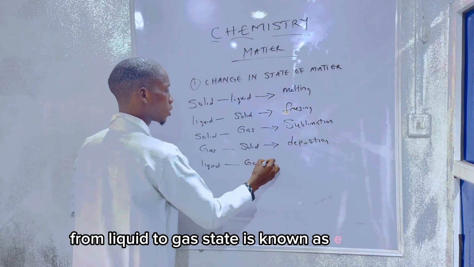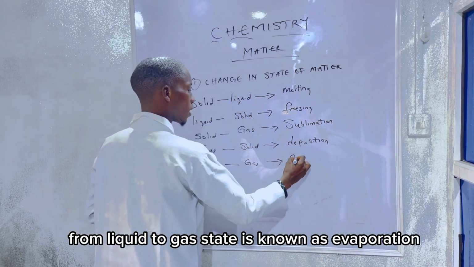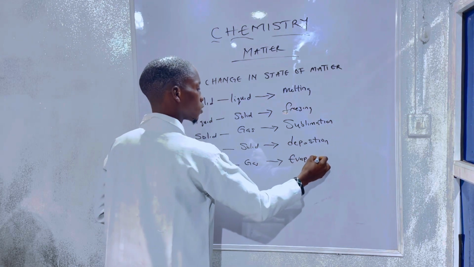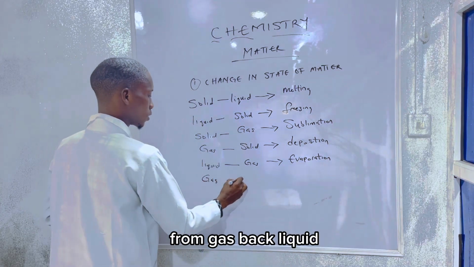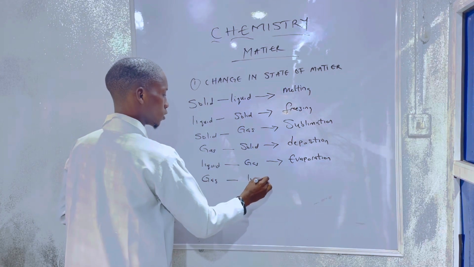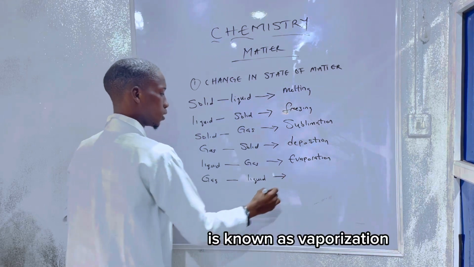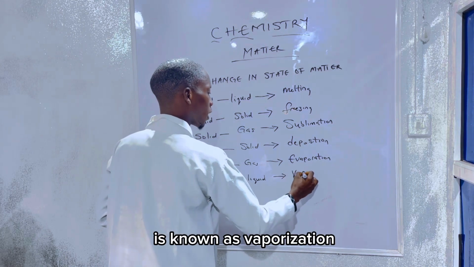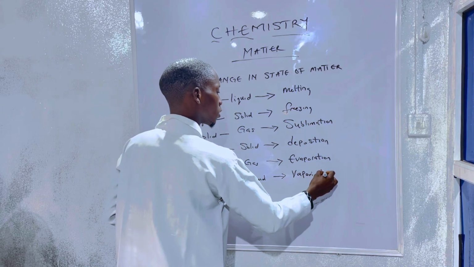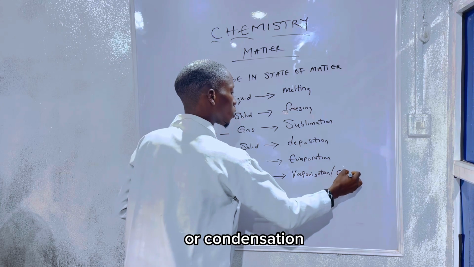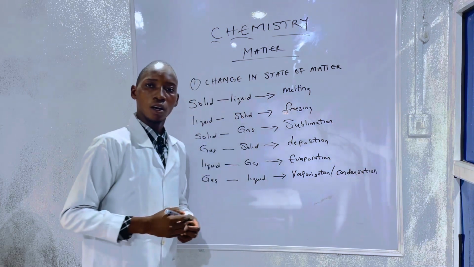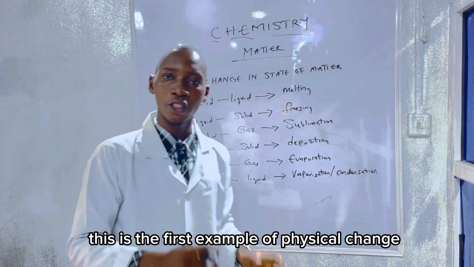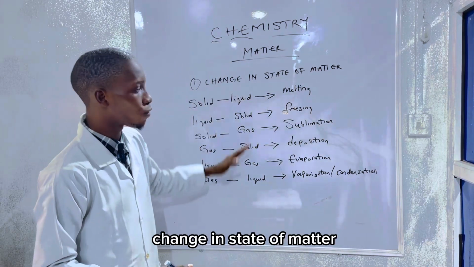From liquid to gas state is known as evaporation. From gas back to liquid is known as vaporization or condensation. This is the first example of physical change in state of matter.